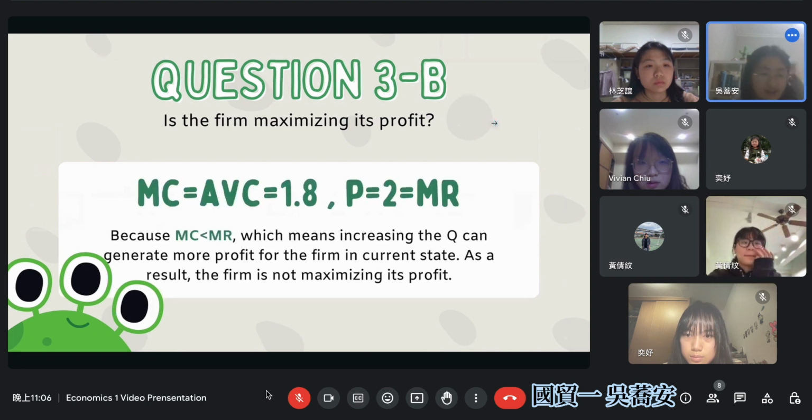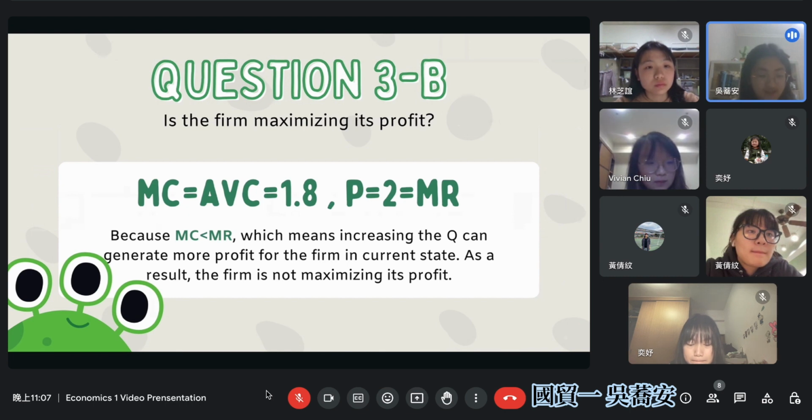Because given in the statement of the question, the firm's current marginal cost equals average variable cost, which is 1.8. And at the same time, its current price is $2. Because it's a perfectly competitive market, its marginal revenue also equals its price, which is $2.